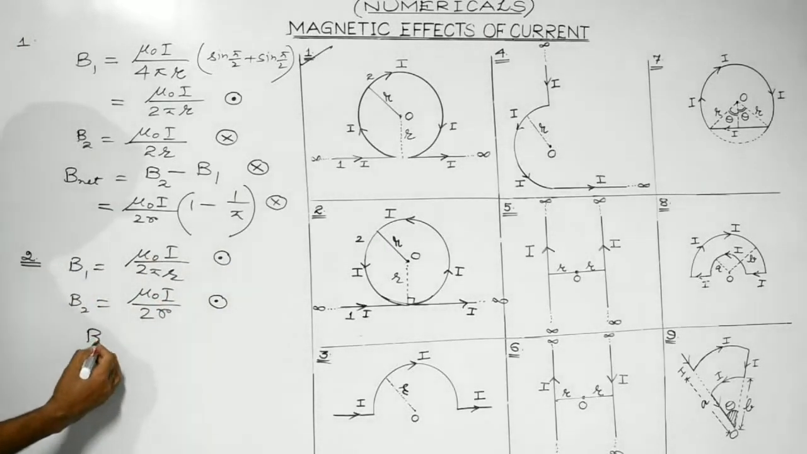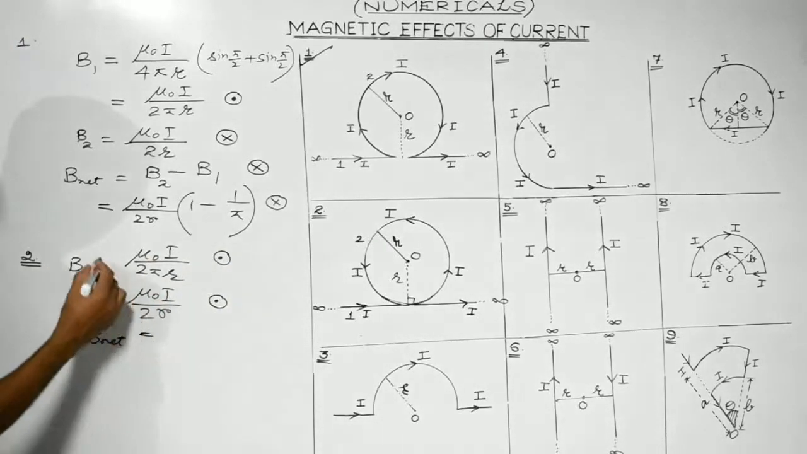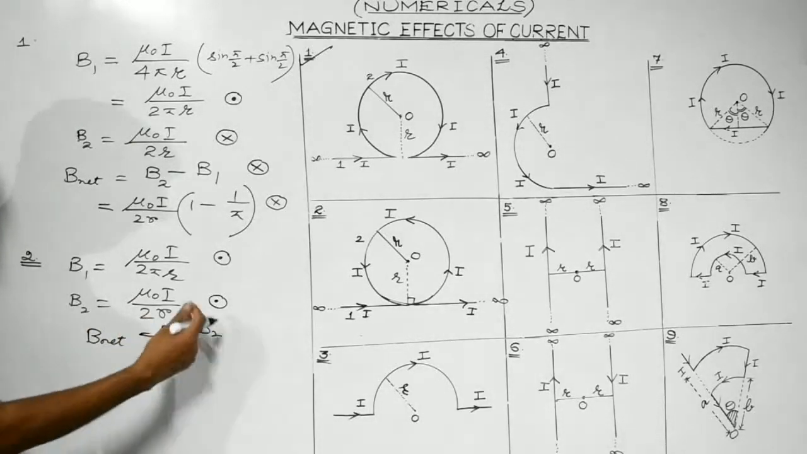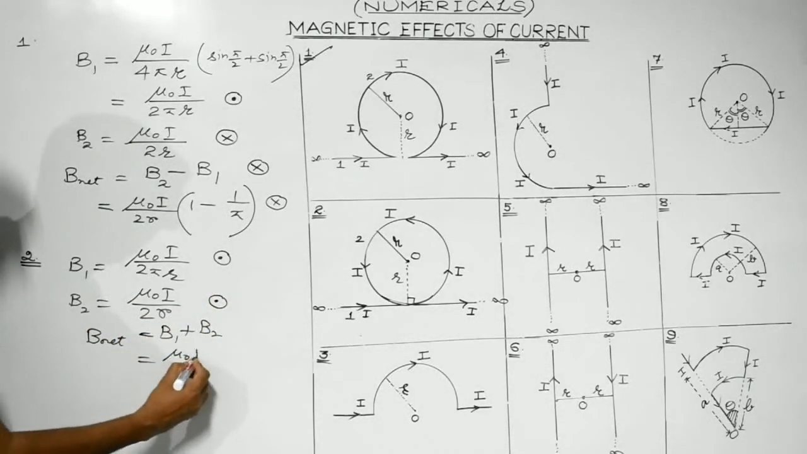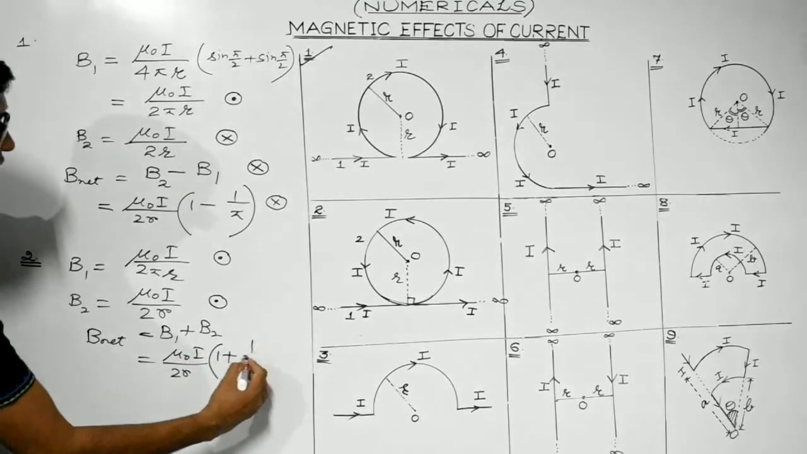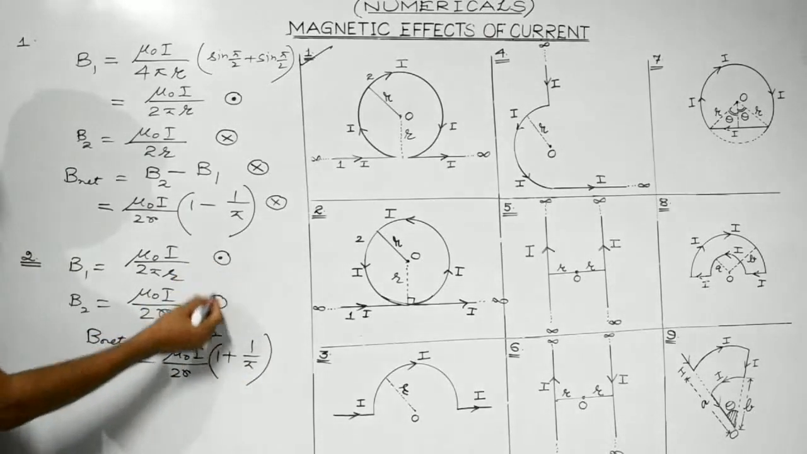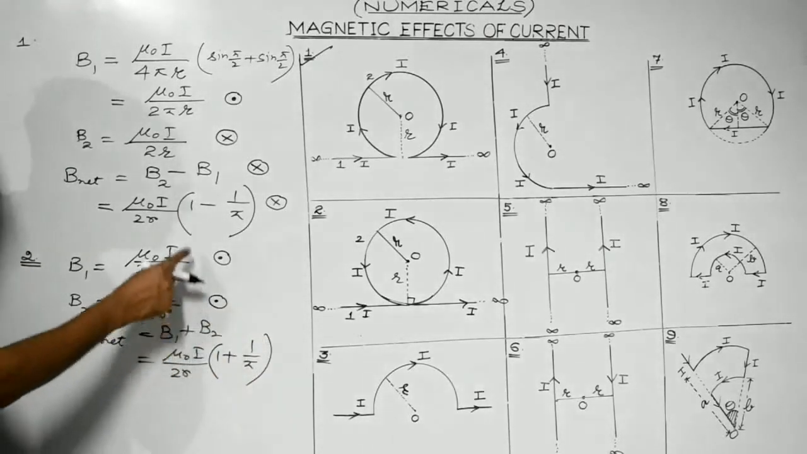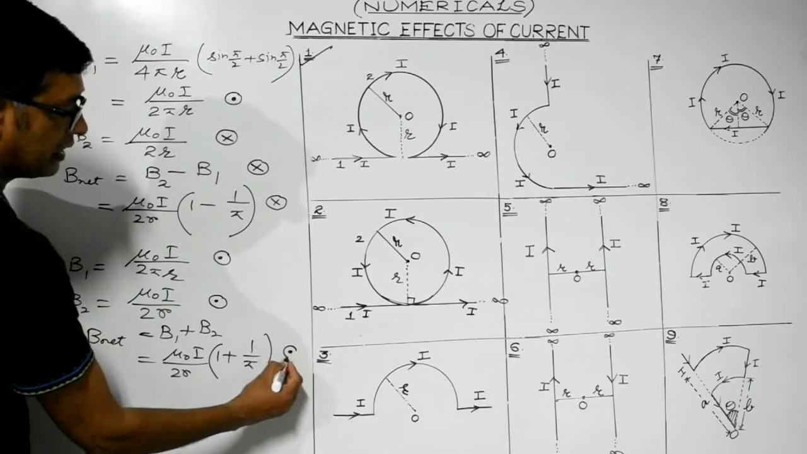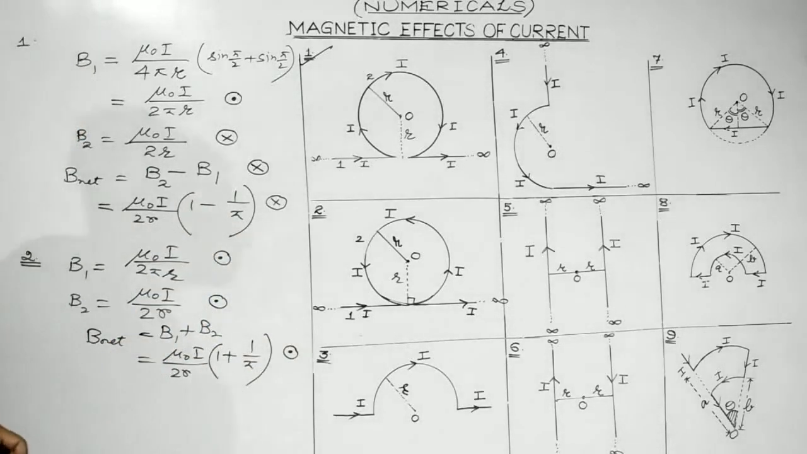So they will get added up, they will aid each other. So net magnetic field would be equal to B1 plus B2. Since both are in the same direction, they need to be added up. So mu naught I divided by 2R will be common and it will be 1 plus 1 by pi. And what will be the direction? Direction of either of B1 or B2, which is perpendicular to the plane and directed outwards.